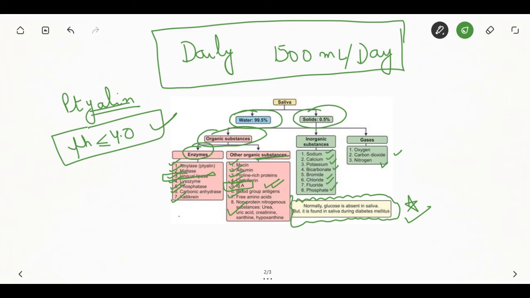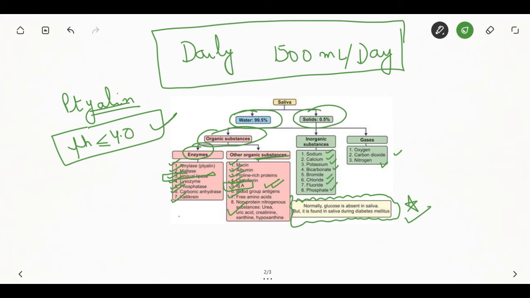Other thing, it contains mucin that lubricates the food, protects the oral mucosa, and aids speech by facilitating movement of lips and tongue. It keeps the mouth moist. It contains various lysozymes, which have a function to kill bacteria. IgA provides the immunological defense against bacteria.